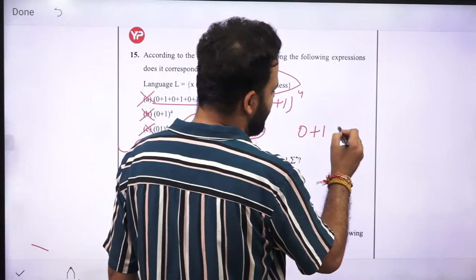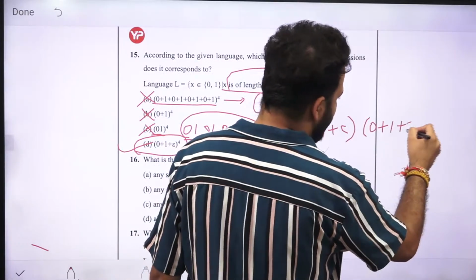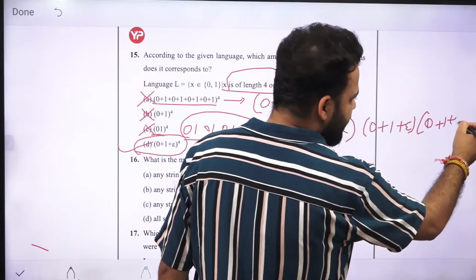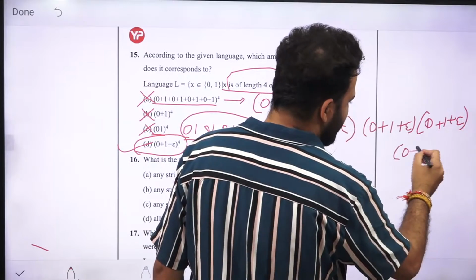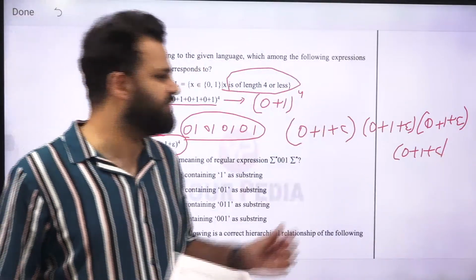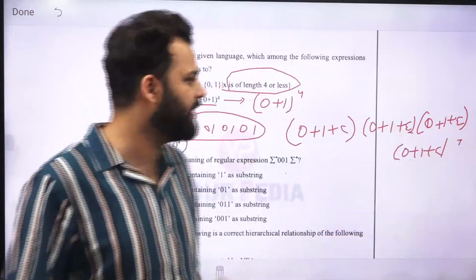Because 4 times you have to write this: (0+1+epsilon)(0+1+epsilon), and 2 more times (0+1+epsilon) and (0+1+epsilon). Now whenever you want to make a 0 length string, you will take epsilon from this, epsilon from this, epsilon from this, and epsilon from this.